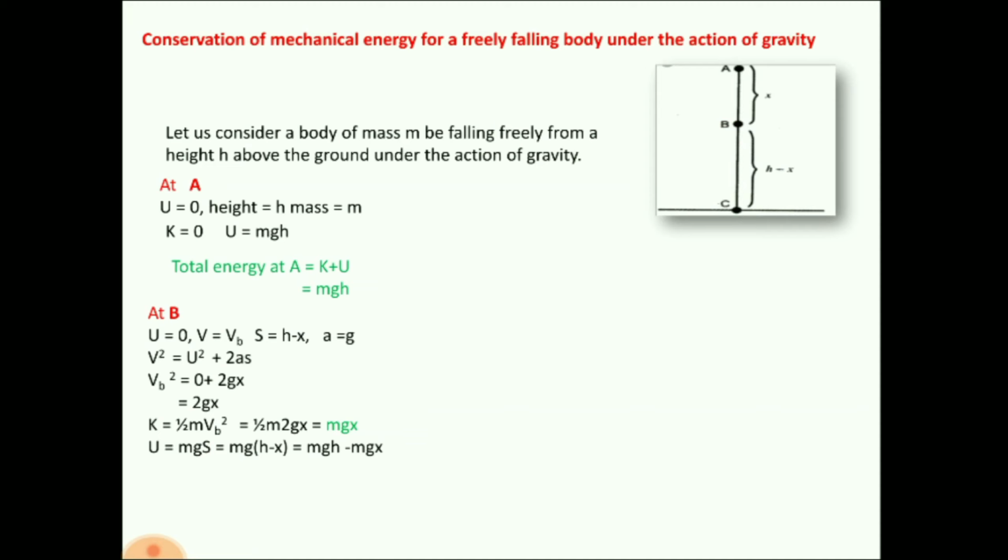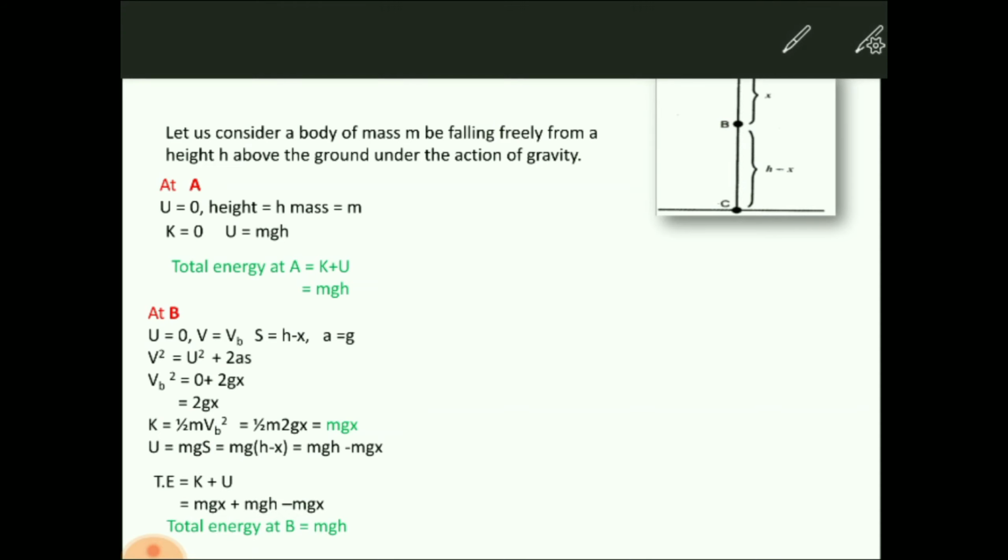Next, total mechanical energy is kinetic energy plus potential energy. Kinetic energy is mgx, potential energy is mgh minus mgx. So this mgx and this mgx get cancelled, so what is remaining? Mgh.